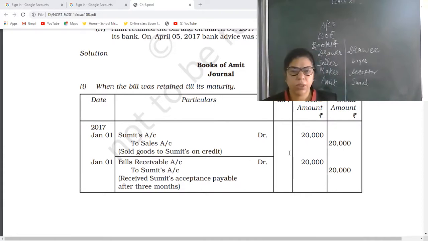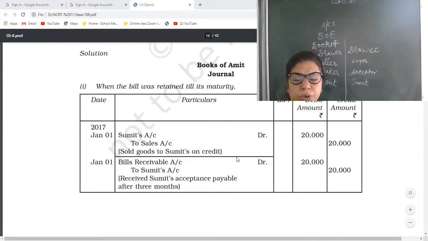Okay? Now, second entry. Because he is selling the goods, he will receive the bill. That's why the entry is bills receivable account debit to drawee, and here the drawee is Sumit. Note down the entries. General entry rules you have to follow. As you know, sales will become credit and Sumit is the receiver, that's why debit. Date given, amount given, and you have to write goods sold.